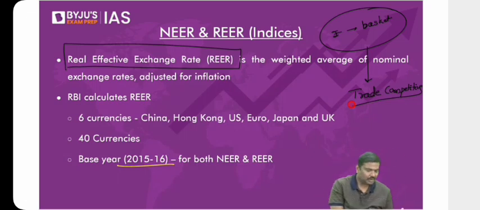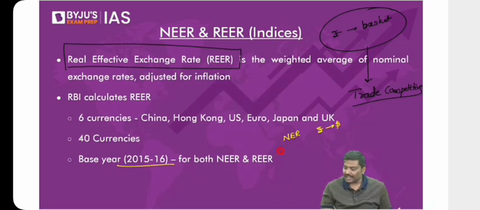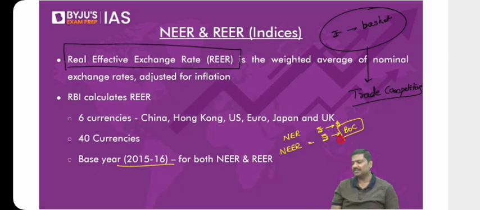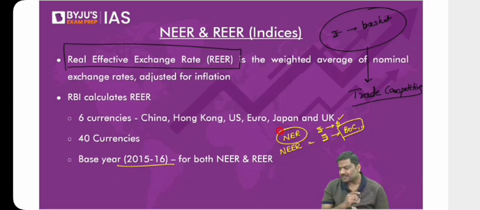I'll tell you. Nominal exchange rate: what did we do? Rupee versus dollar. Nominal effective exchange rate: what are we doing? Rupee versus basket of currencies. BOC is nothing but basket of currencies. Instead of dollar, I've put many other currencies here. Now, will the NER provide trade competitiveness to you? Will the nominal exchange rate give you trade competitiveness? No, it will give you currency competitiveness. In the same way, when you're comparing rupee versus basket of currencies, will it provide you trade competitiveness? Again, no, it will simply provide you currency competitiveness.